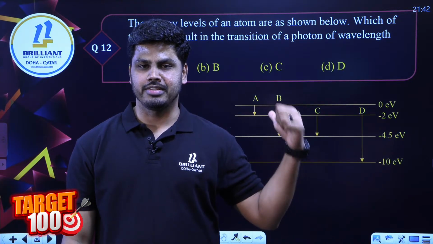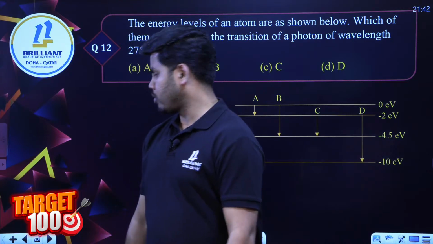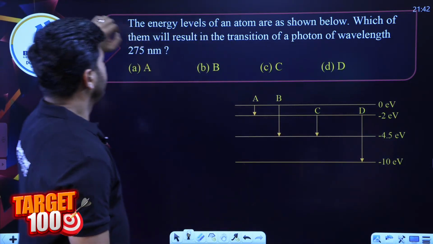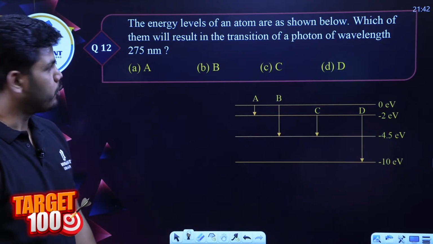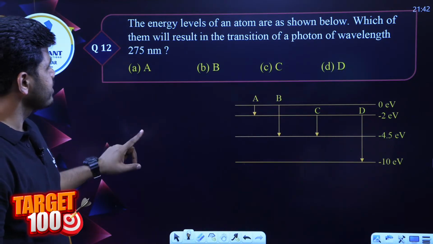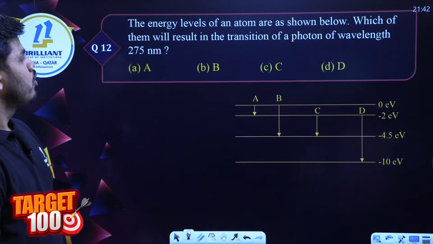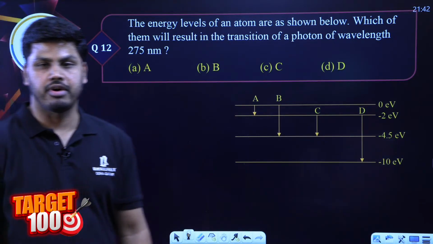Question number 12. You can see another question from the same concept based on the transition. Energy levels of an atom are as shown below. Which of them will result in the transition of a photon of wavelength 275 nanometer?